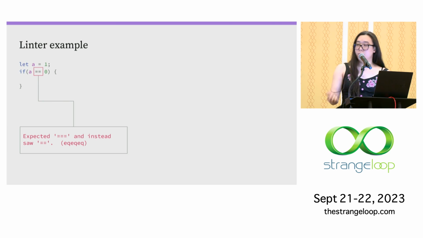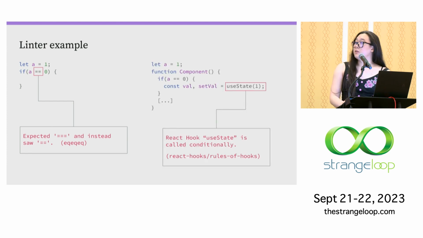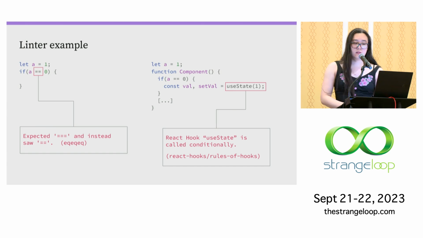And so if we consider all programs that don't pass this linter to not be valid ones, for example, if we don't let them pass our CI or be merged into the trunk of our repo, then technically we are using in our org a slightly different version of JavaScript. And so even though this syntax is technically valid, it's valid syntax and it will run, we don't consider it to be a valid program. And so we can use this to effectively disable language features. But it goes further than that, because lint rules can apply to libraries too. So here's a lint rule that catches when you're using a React hook incorrectly. And using the linter, we've basically constrained the set of valid programs that use React.